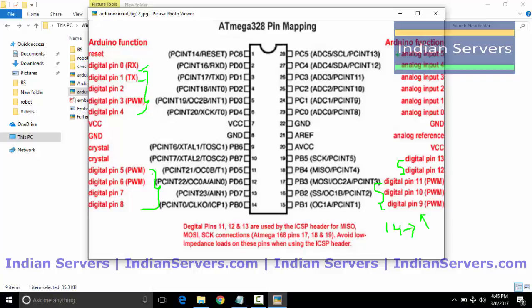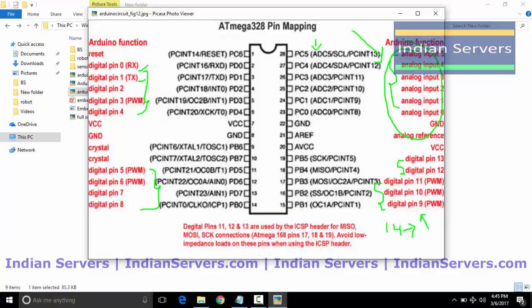And coming to analog, we have 6 analog pins. So 14 plus 6, 20 input output pins. To these analog pins, we have to connect analog sensors. If you are taking analog data from sensors, you should connect that particular sensor to an analog pin of the controller. Say for example, you are going to monitor the temperature. Temperature is analog in nature, so that temperature sensor should be connected to one of the analog pins.